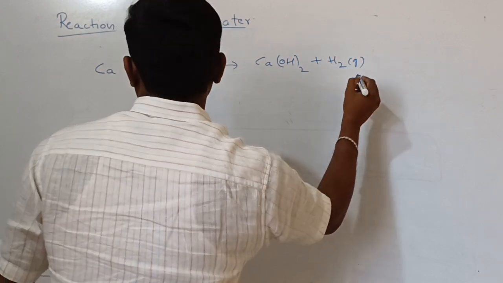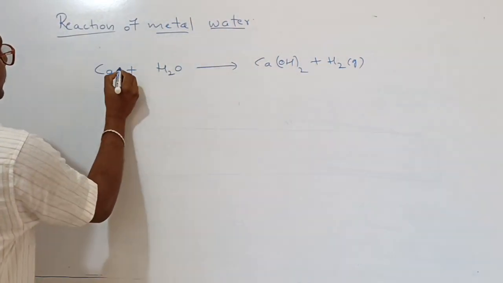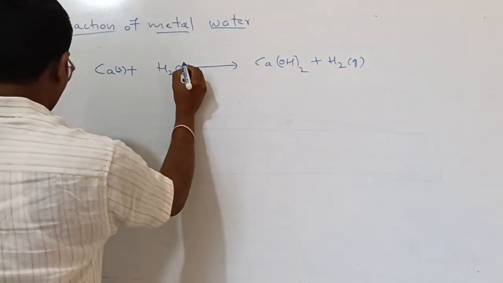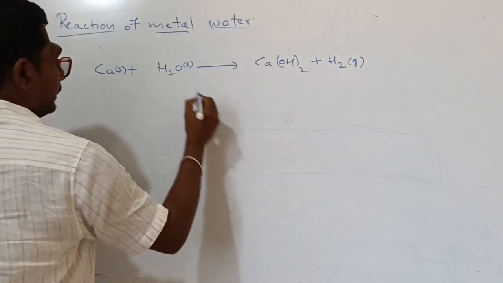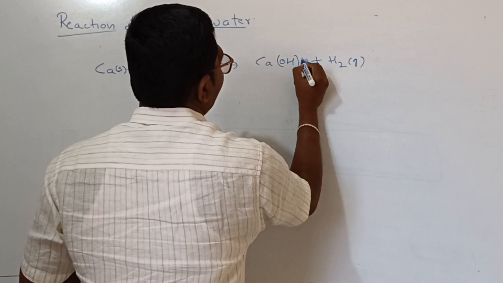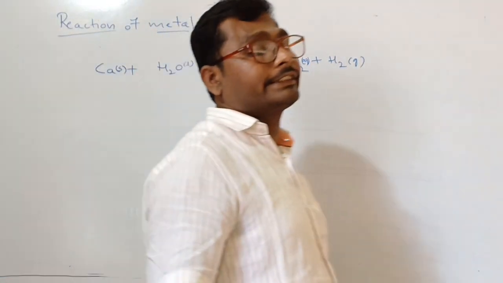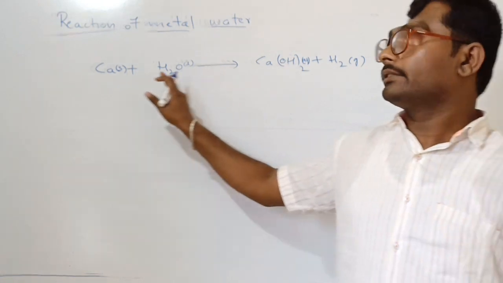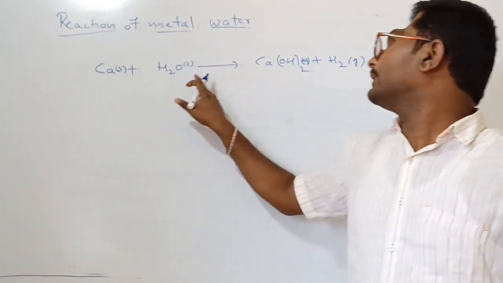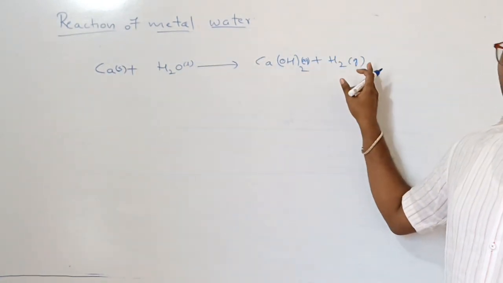Calcium is solid in state, water is liquid, and this is the aqueous solution. The states of matter are shown in brackets: solid, liquid, aqueous solution and gaseous.